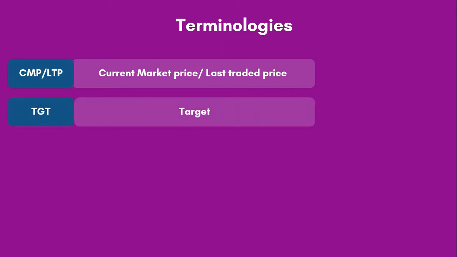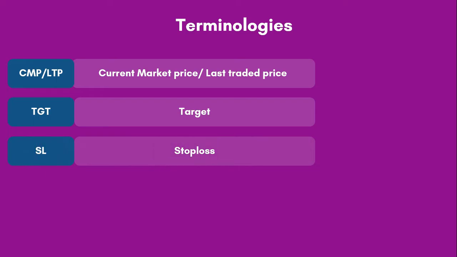The second concept is target, represented by TGT. Whenever we buy shares, we have a specific target price to sell those shares. That is our target. And target is always with reference to stock price. For example, if I am buying a share at 100 rupees, I would want to sell the share at, let us say, 105 rupees. That means if I'm buying at 100 rupees, 105 becomes my target at which I want to sell the stock.